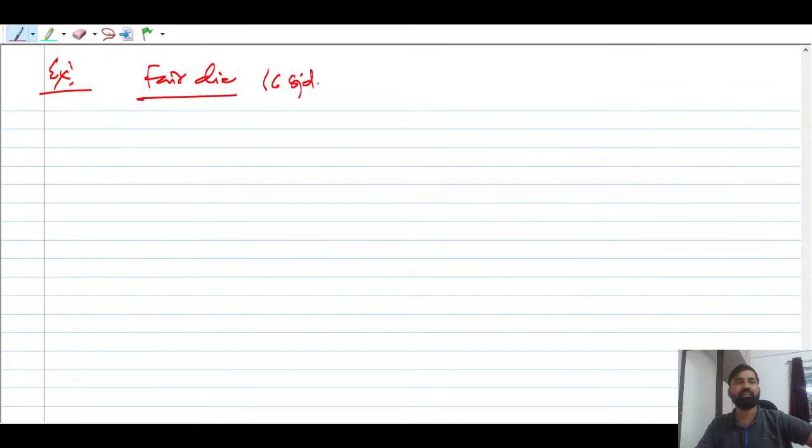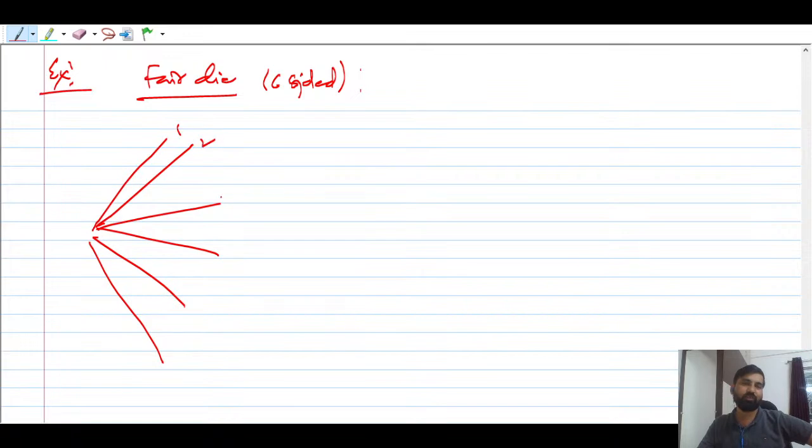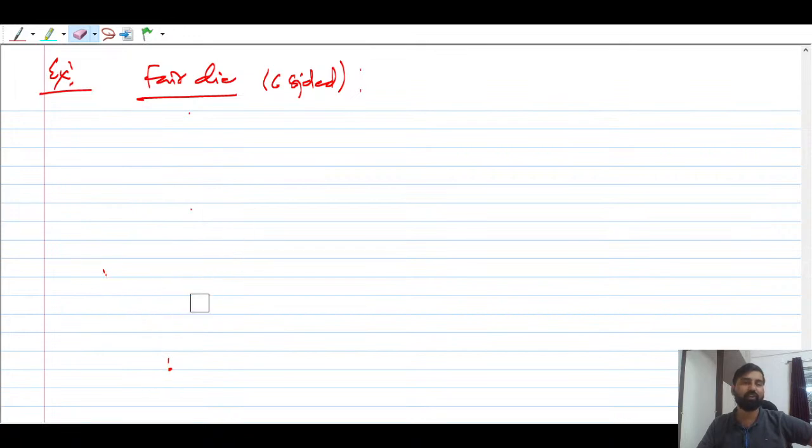I hope this makes sense to all. Suppose you have got one die, you can say a pair of dice. You can say 6-sided. If nothing is mentioned, you always have to consider the standard die. So there will be 6 outcomes: 1, 2, 3, 4, 5, 6. Again there will be 6. So it will be very cumbersome. So what you can do here is I will tell you the trick. Always remember.